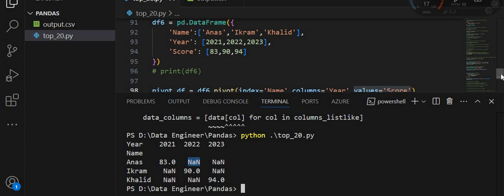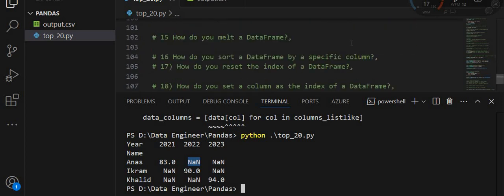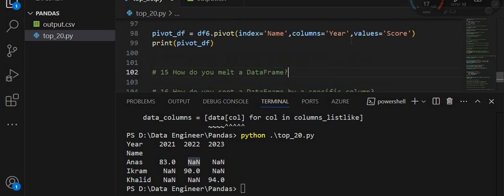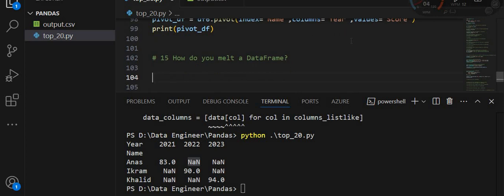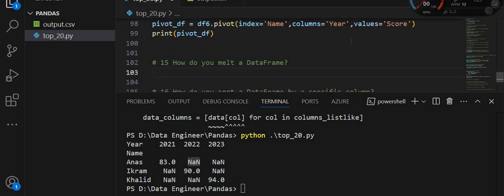And the next question is, how do you melt a data frame? These all are the important questions. Don't take it light. If you are new on this channel, don't forget to subscribe and like. Let's move and solve using the melt.